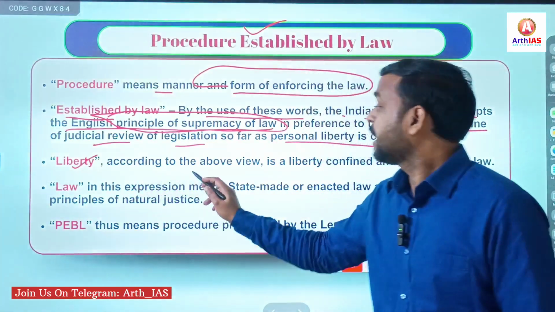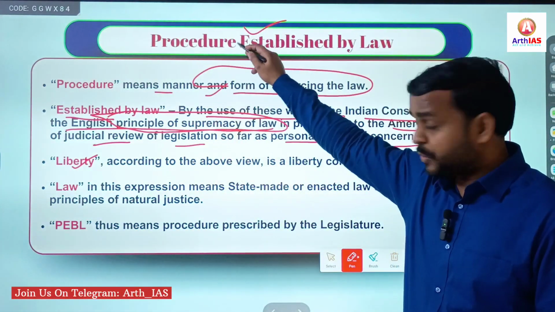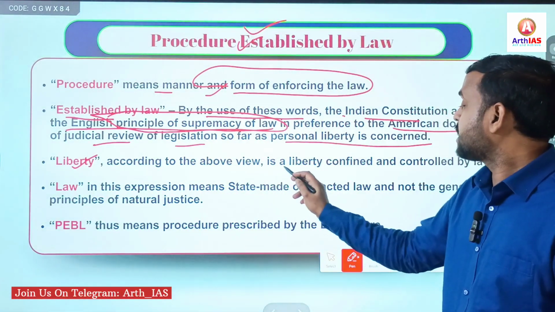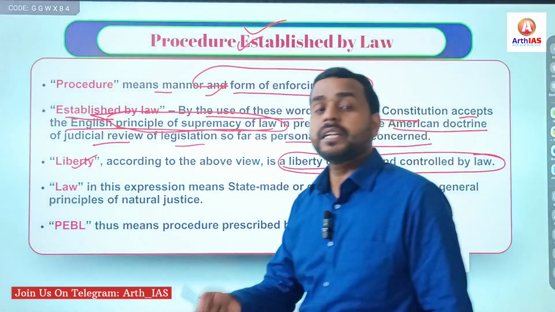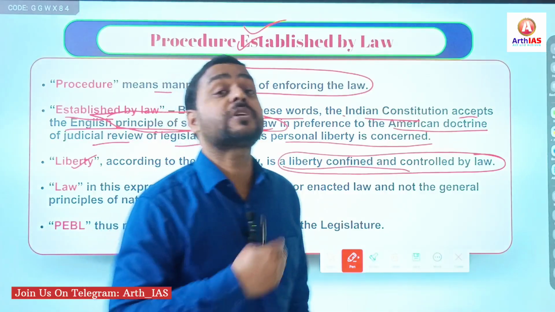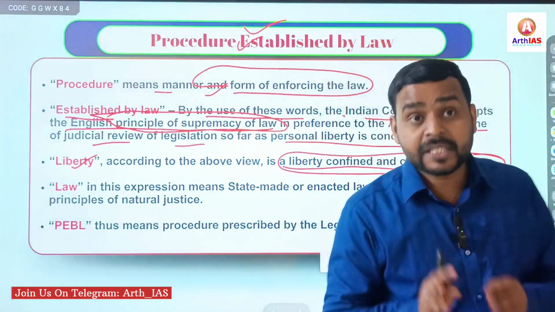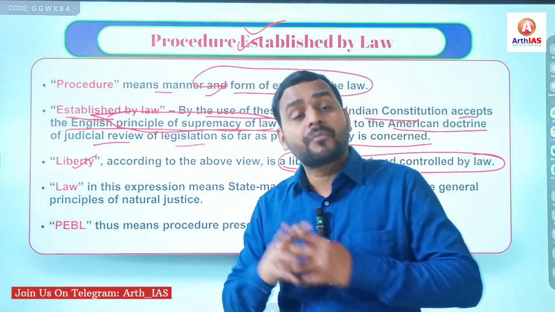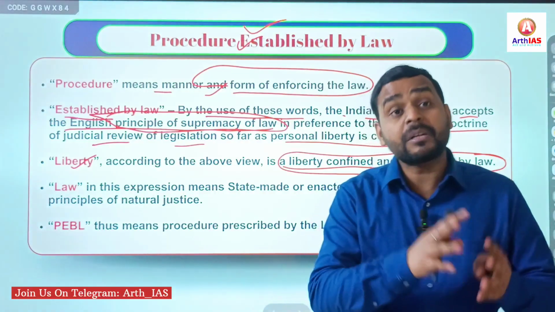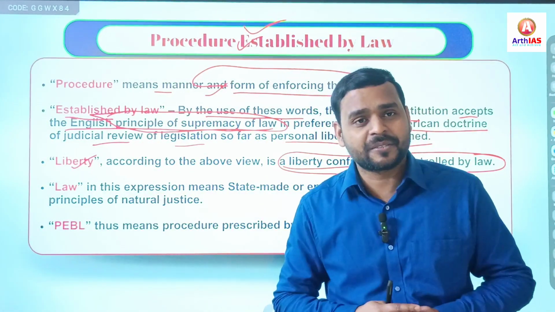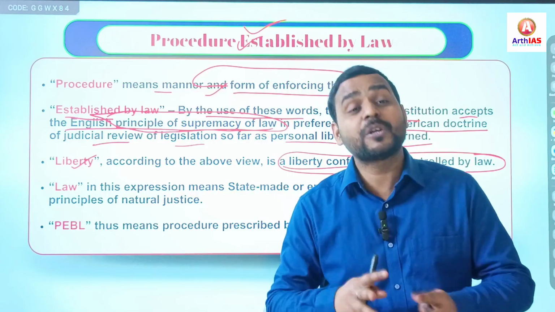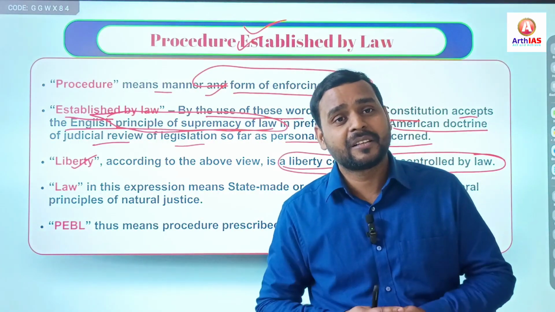And liberty, according to this view, is liberty confined and controlled by law. Obviously, in India we don't have absolute rights, right? There are reasonable restrictions even on fundamental rights. For example, Article 19, Clause 2 talks about reasonable restrictions, such as public order, peace, health.